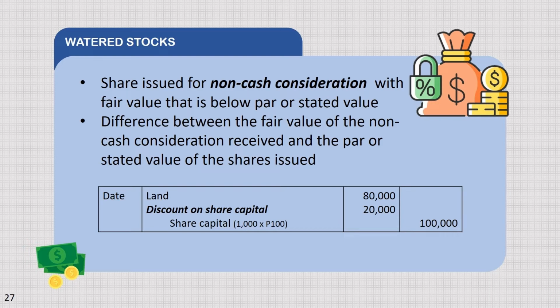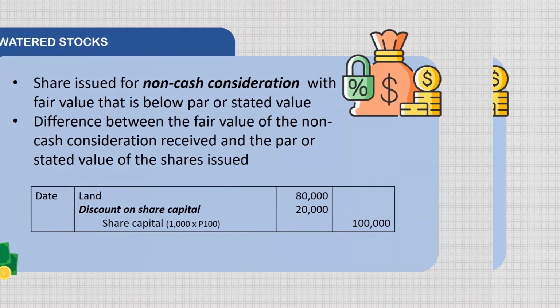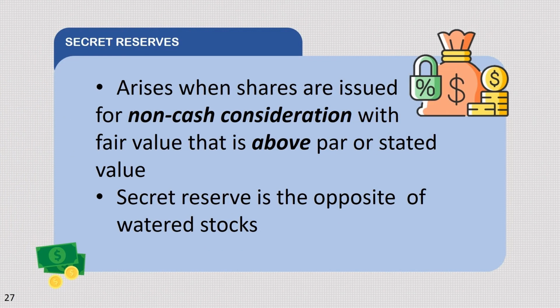For example, here, ang journal entry natin is land worth of 80,000 pesos is in debit. Next, discount on share capital, 20,000 pesos. And the credit is share capital yung par value mo, which is 100,000 pesos. We discussed earlier that watered stock is in discount.